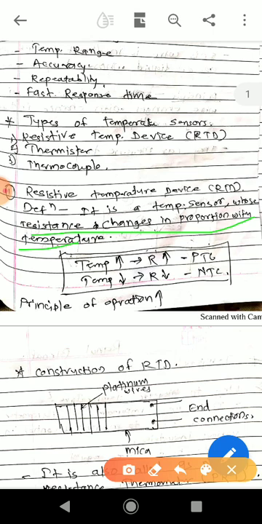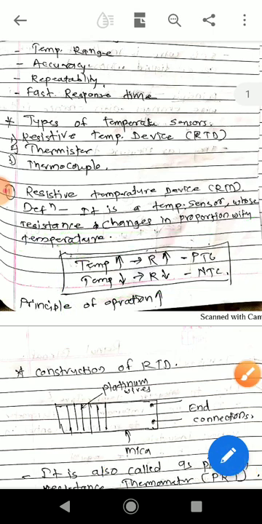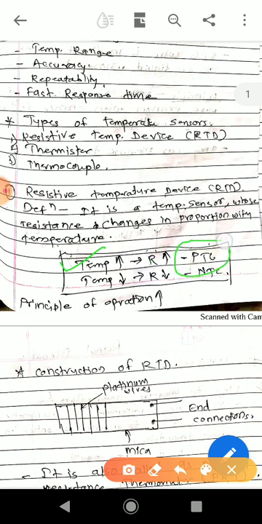The basic principle of operation can be seen here. If temperature is increased, then resistance increases. Such a type of RTD is called a PTC. PTC stands for positive temperature coefficient. And if temperature is decreased, then the resistance also decreases, therefore it is called an NTC.